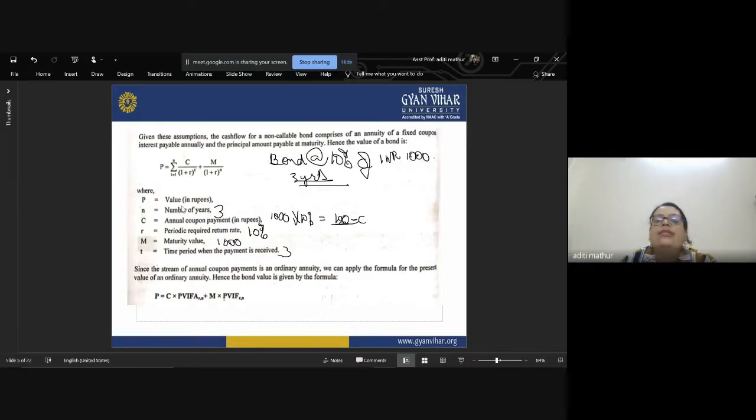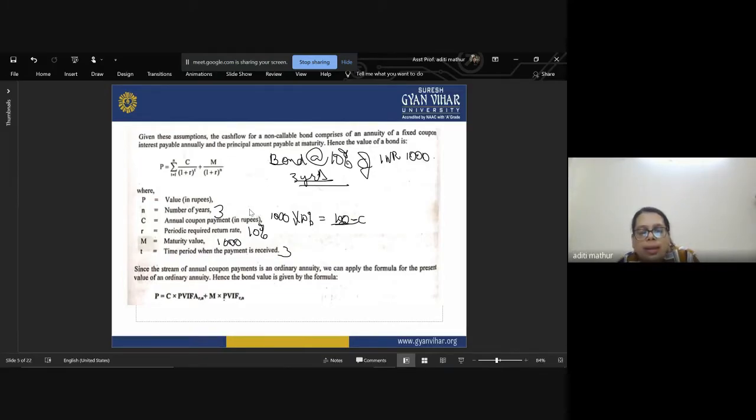And P is the value of the bond for which we are doing this calculation. Now, as you know, we are using the present value calculation method, that means we are going to discount all the inflows which will be there in these 3 years. So let us just do this calculation.